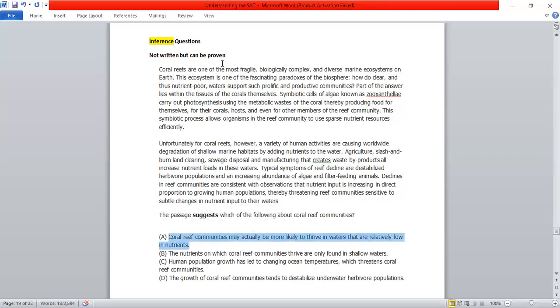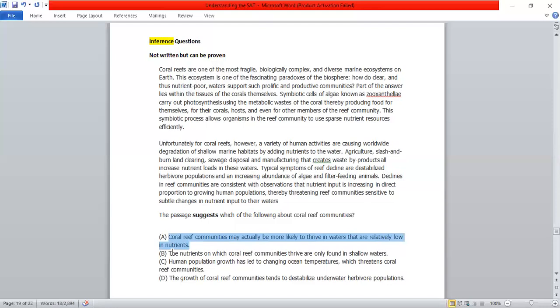Okay, so in the initial part itself, in the paradox, what did you say? How do clear and thus nutrient poor water support such prolific and productive community? So nutrient poor water is supporting the community, right? And this is why it is supporting. So can it thrive in the water that has less nutrients? Yes, it can. So keep this option.